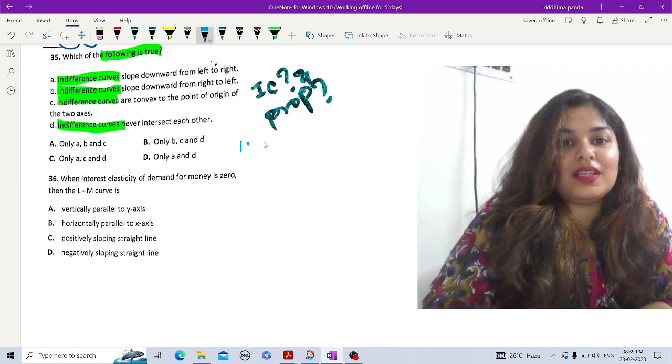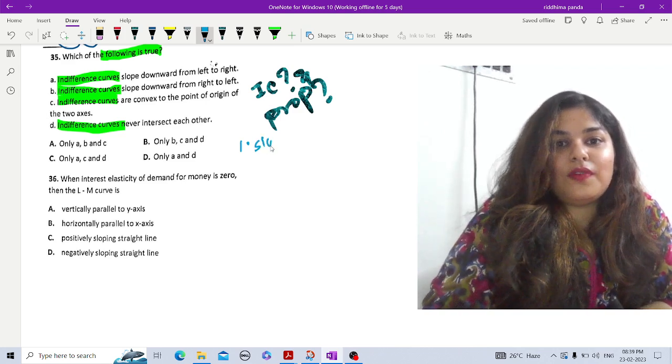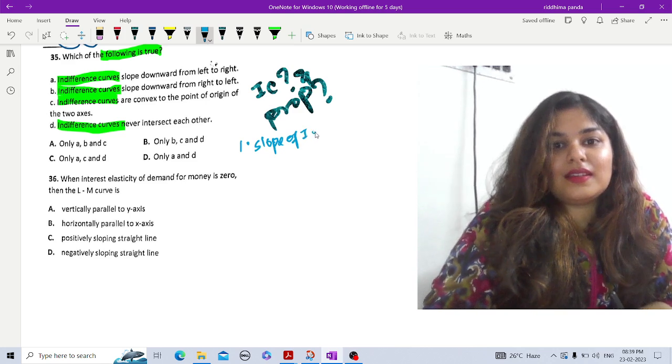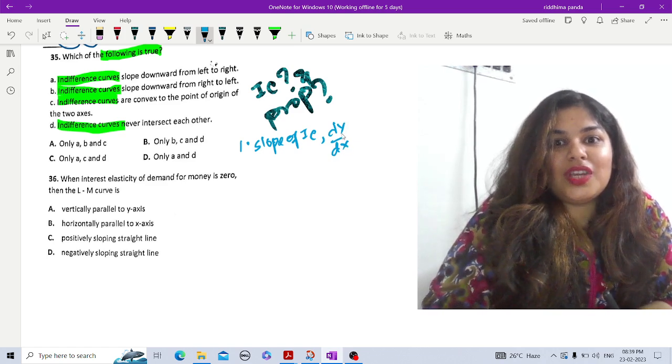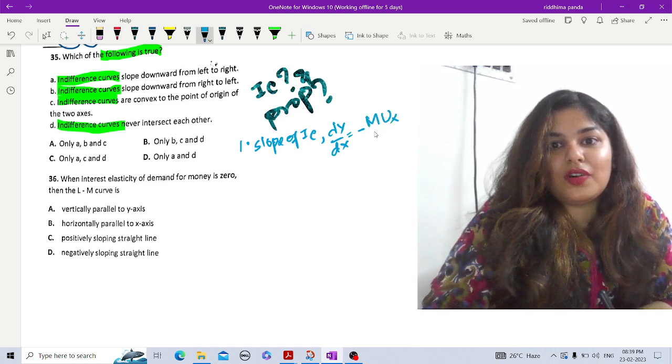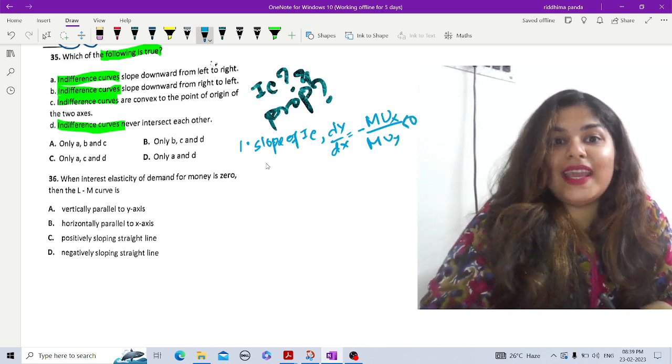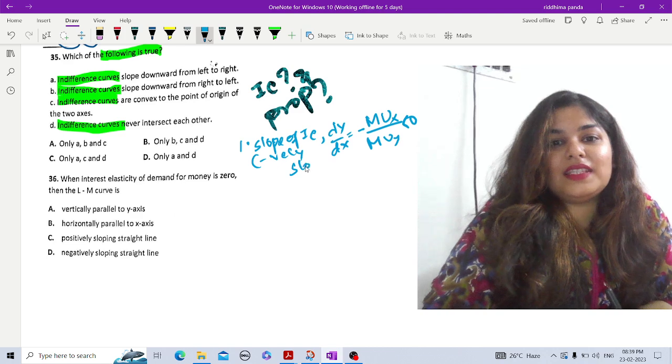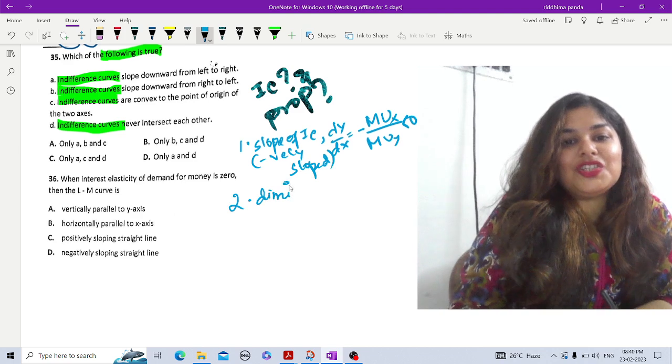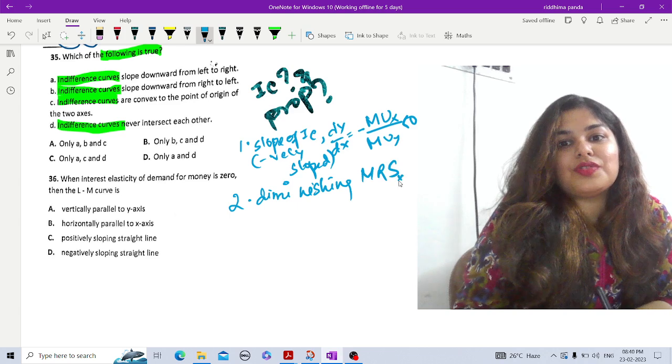So the first thing is slope of IC, right? So slope of IC is your dy by dx, right? That is change in consumption of X and change in consumption of Y. That is equals to your minus of marginal utility from X by marginal utility from Y, and definitely less than 0. So negatively sloped IC. Second one is about diminishing marginal rate of substitution between X and Y.